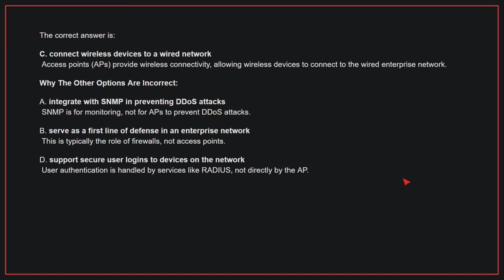D. Support secure user logins to devices on the network. User authentication is handled by services like Radius, not directly by the AP. Therefore, the correct answer is C.